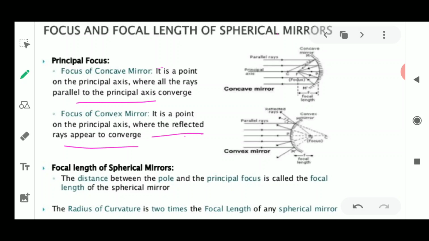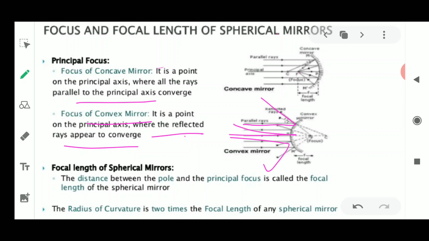As we know, the convex mirror has the property of diverging, so we cannot say the focus is formed where the light rays are concentrated at one place. Now in the diverging mirror, what happens? The light always moves from one place to another. After striking the surface of the mirror, the light rays move in other directions.